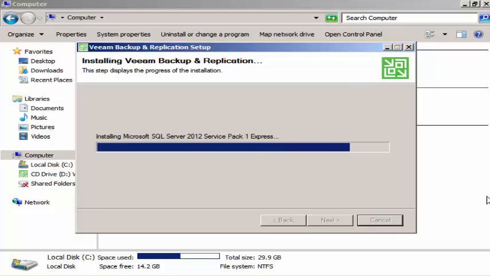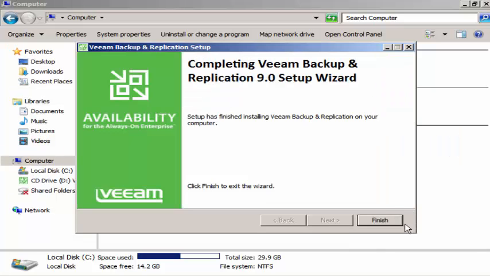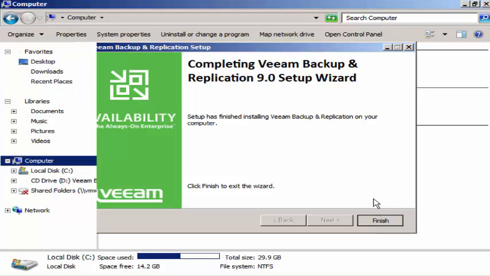Normally it will not take this much time, but this is my test configuration and test environment, so probably it's taking its own time. All right, finally it's done. That is the end of the installation of Veeam backup and replication setup.